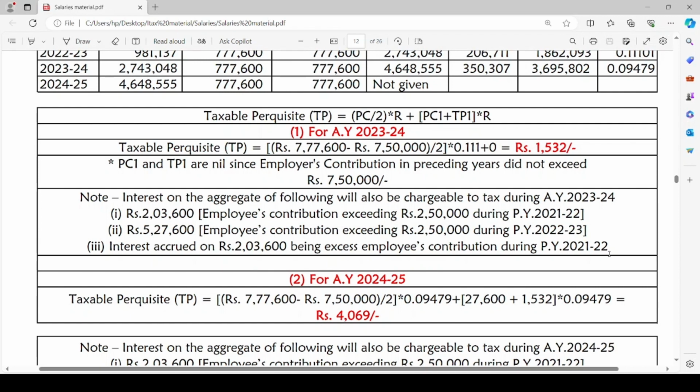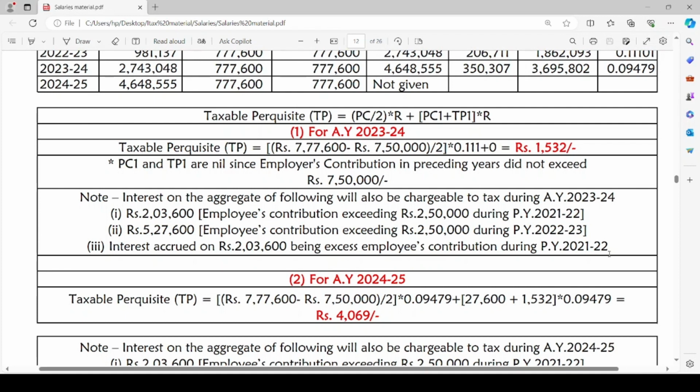On such amount, interest will be earned during the previous year 2021-22 as well as in the previous year 2022-23. On the interest amount, interest will be earned. I hope you are able to understand what I am trying to convey.